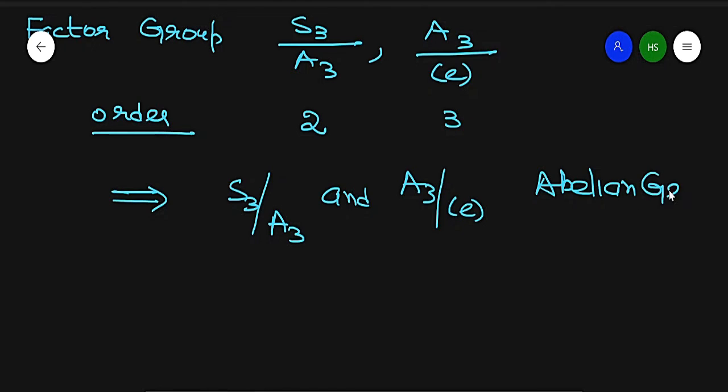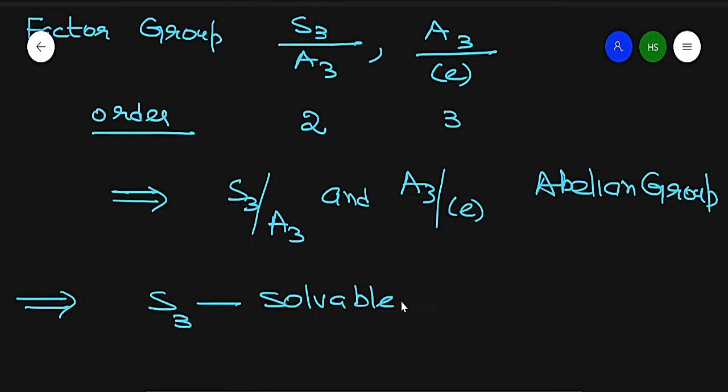If these are abelian groups, then that is a solvable series. If that is a solvable series, then S3 is a solvable group. So it is very easy to prove that it is a solvable group. So we get a solvable series and this is a solvable group.